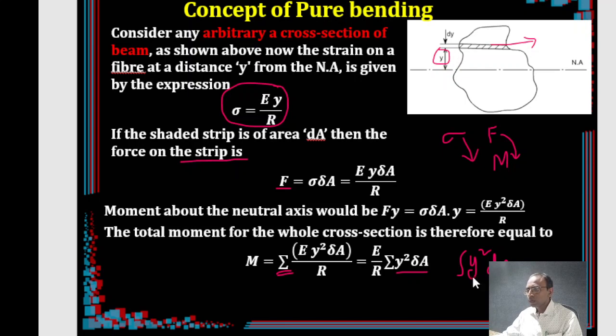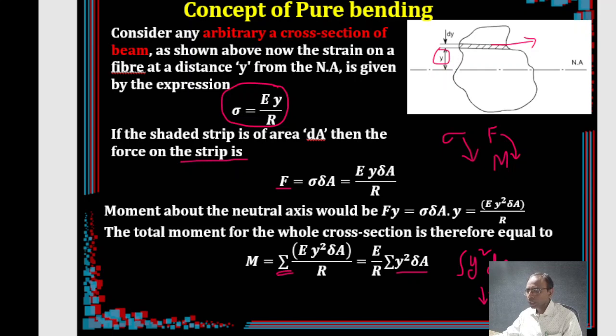So y square dA, what is this y square dA? If you look at this, it is the second moment of area, which is nothing but moment of inertia. So when you simplify, the y square dA term becomes the moment of inertia for you finally, right?